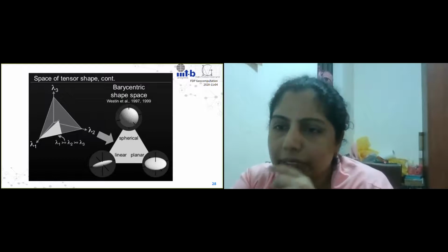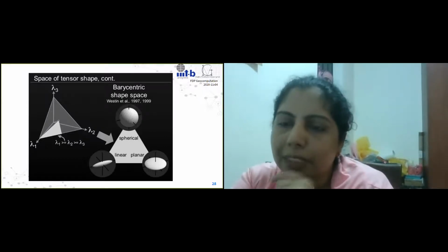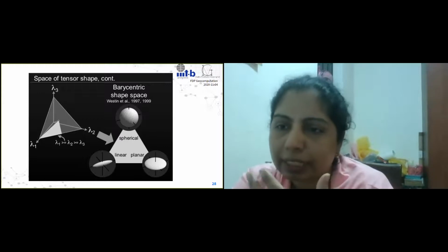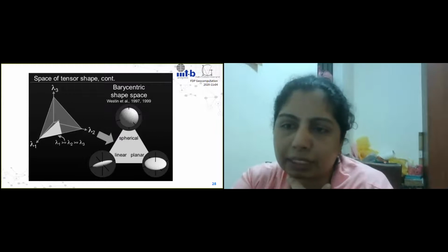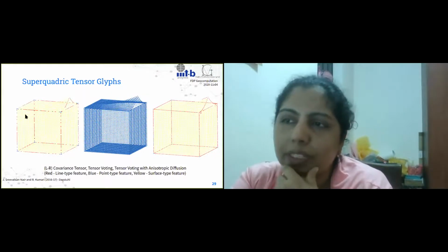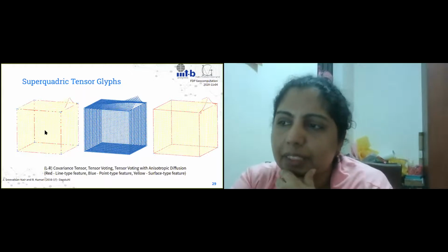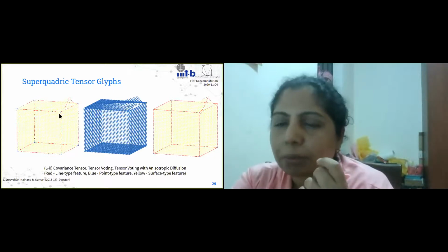So what this says is, you can actually now figure out a specific shape for the tensor if you were to find its place in this barycentric coordinate space. Now, the shapes will give us nice characteristics. So if we are putting these points, this is just a toy example of a cube with this rooftop. Now, what we see here is these points have shapes based on the tensors that were computed there.